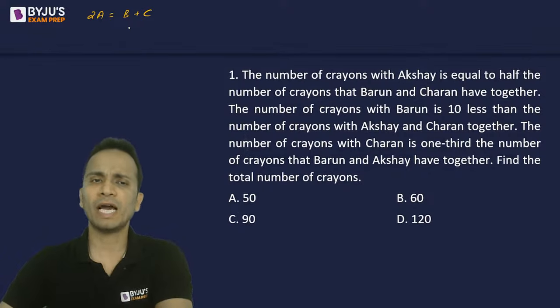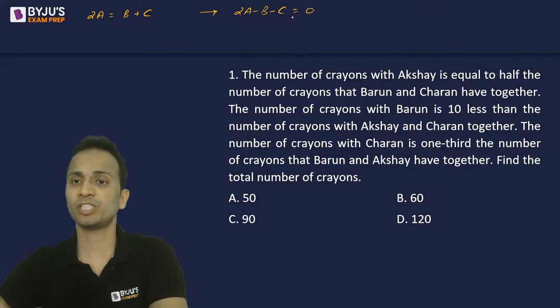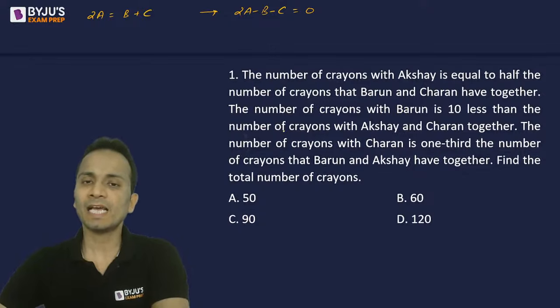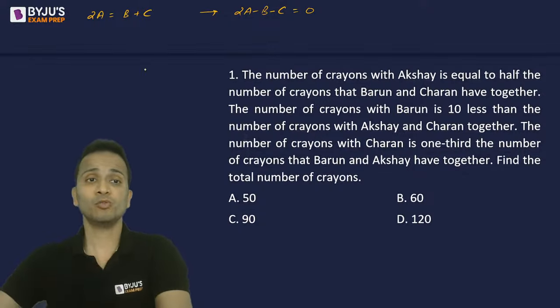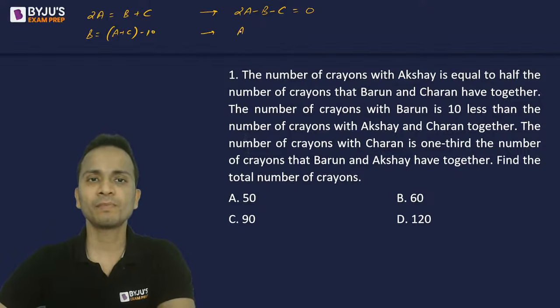I'll simplify these equations on the right hand side. So it will become twice of A minus B minus C is equal to 0. This is the first equation. The second equation: the number of crayons with Barun is 10 less than the number of crayons with the other two. So B is equal to A plus C minus 10. The equation that I'll get will be A minus B plus C is equal to 10.